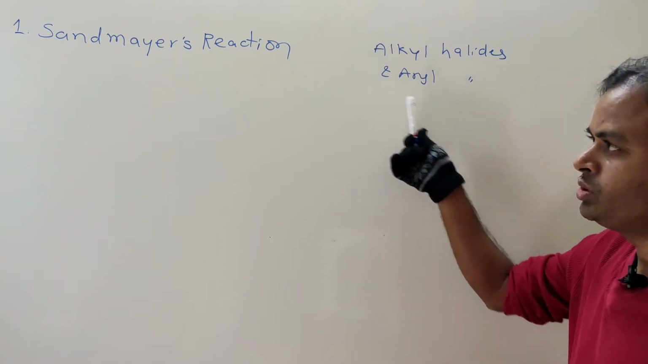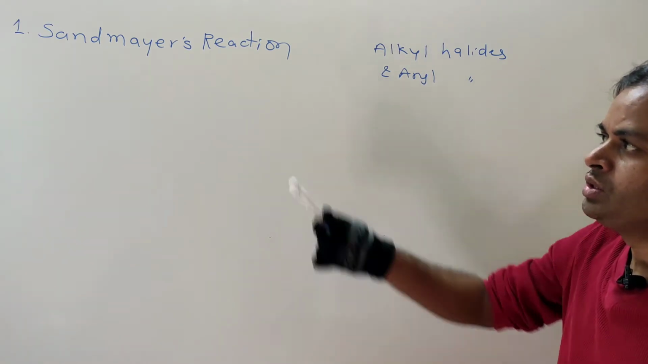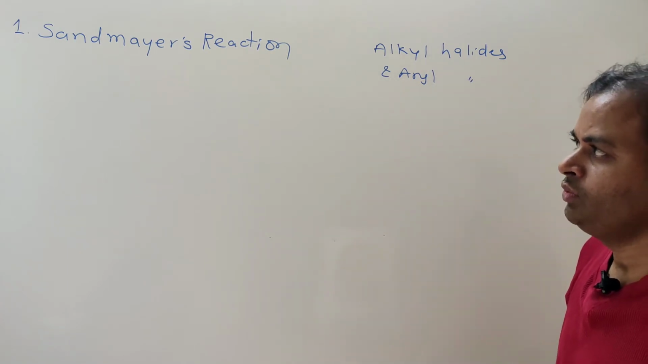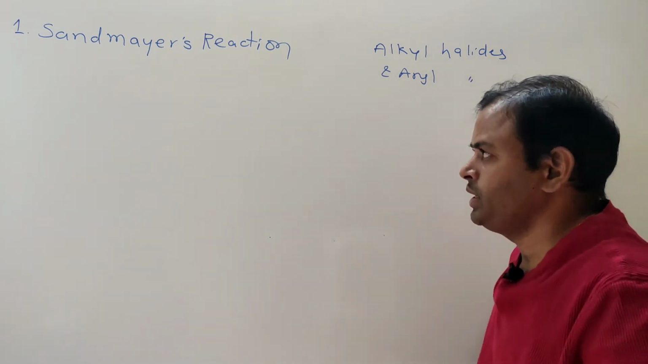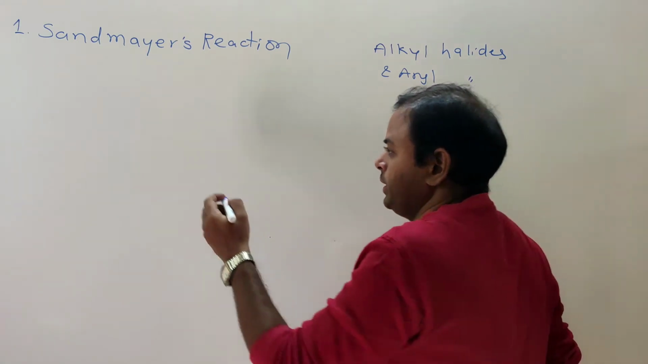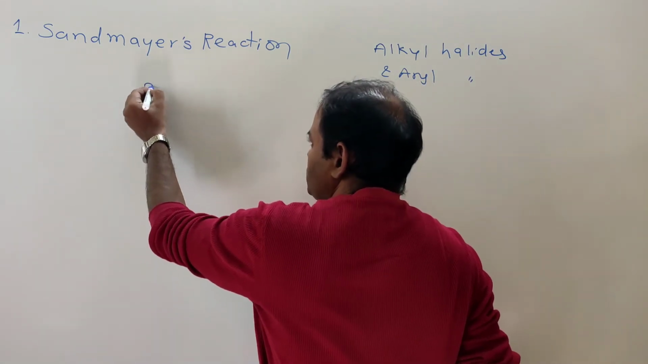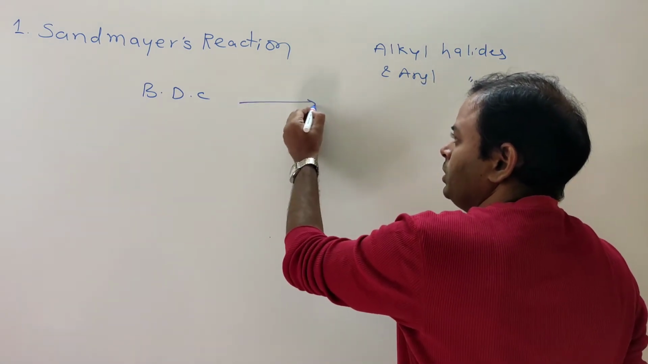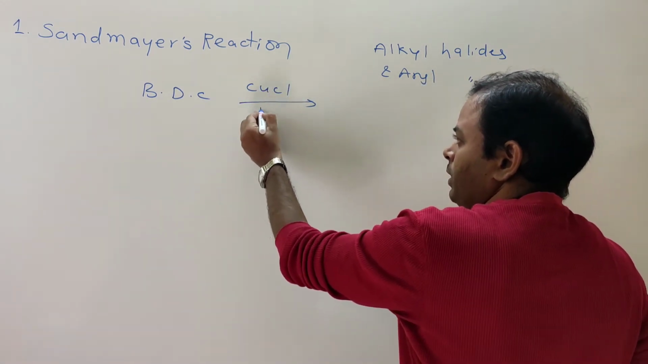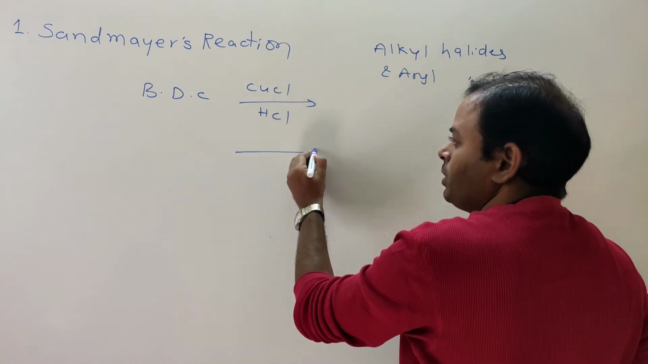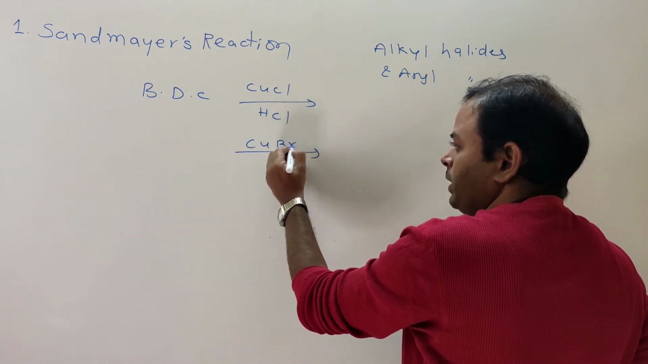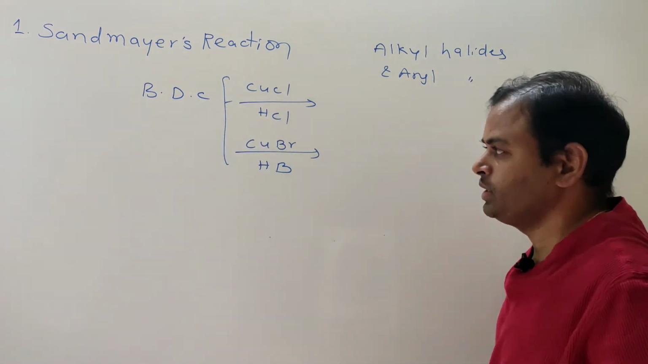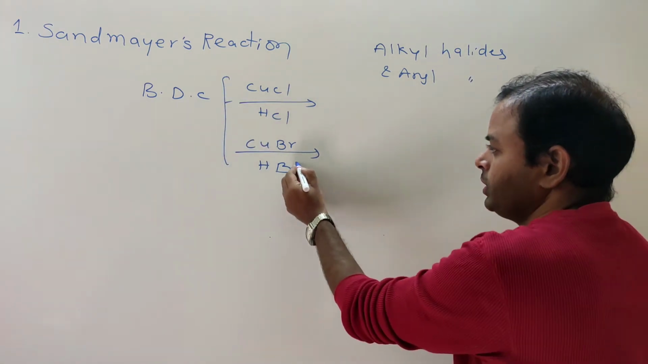Halogen containing compounds, named reactions. So let us study one by one. First one, Sandmeyer's reaction. What is Sandmeyer's reaction? Here it is benzene diazonium chloride. Benzene diazonium chloride with cuprous chloride and HCl, or cuprous bromide and HBr. This is the reaction with cuprous chloride with HCl or cuprous bromide with HBr.